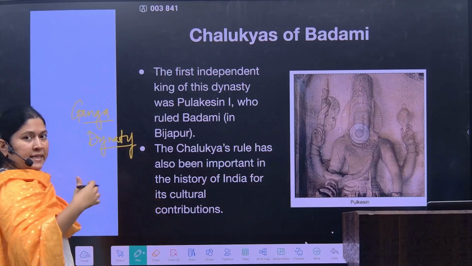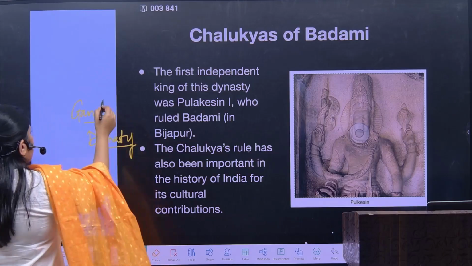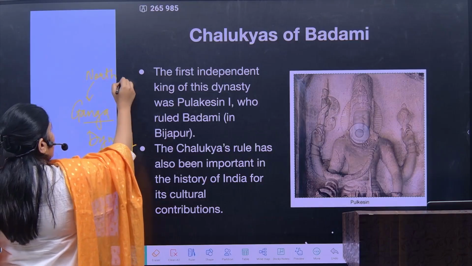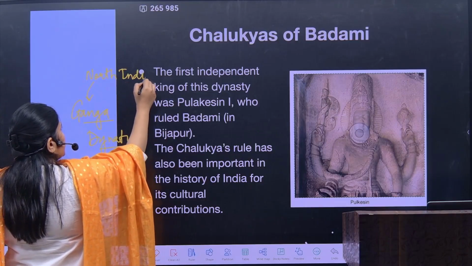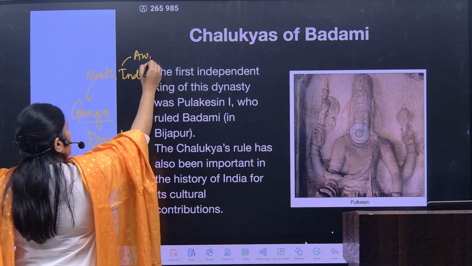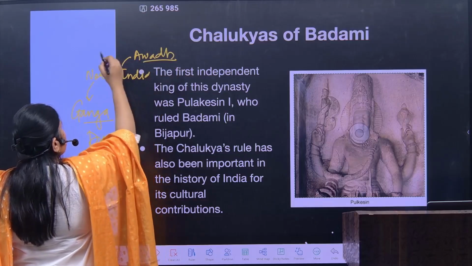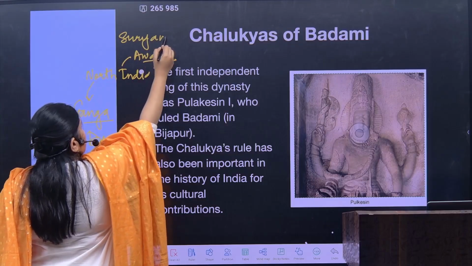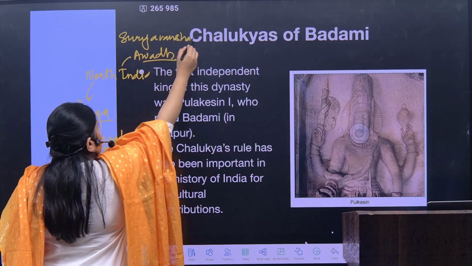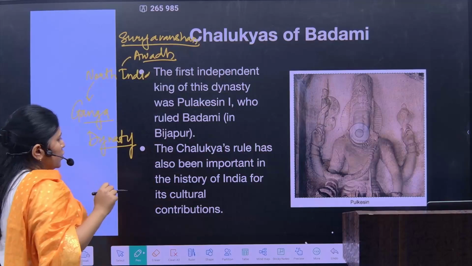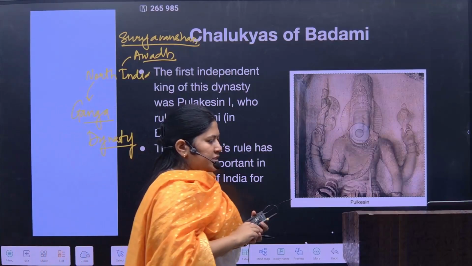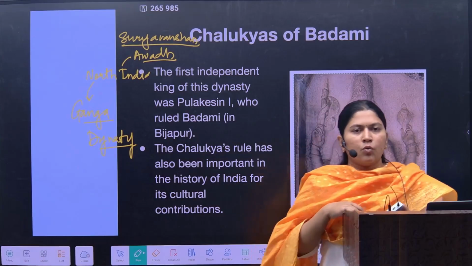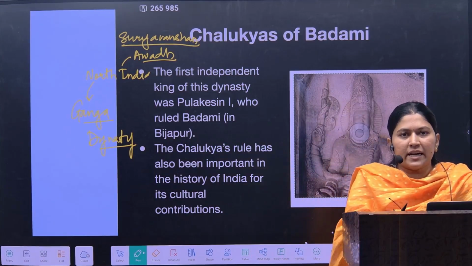Now, what is the Ganga dynasty? The Ganga dynasty is related to North India, especially the Awadh region. Have you heard the word Surya Vansham? Okay, Surya Vansham. So they are the people from the Ganga dynasty. In some of the reference books, Chalukyas are also called descendants of this Ganga dynasty.